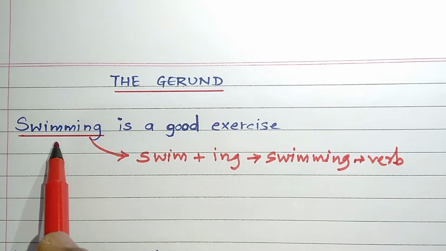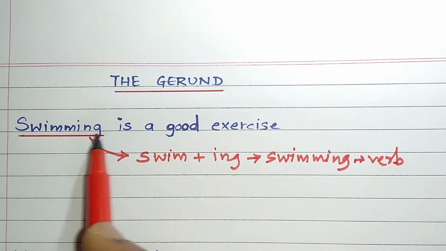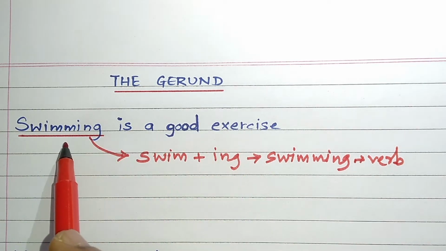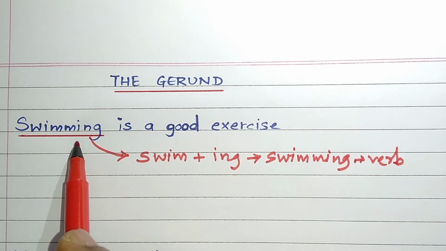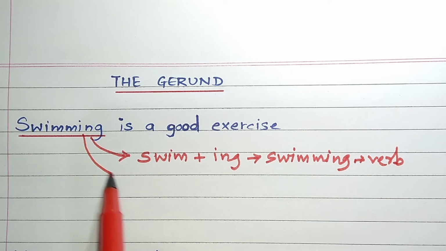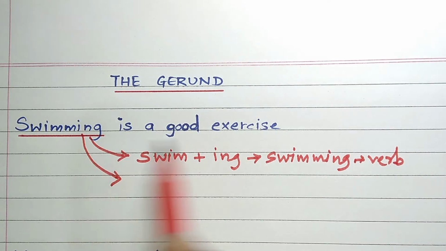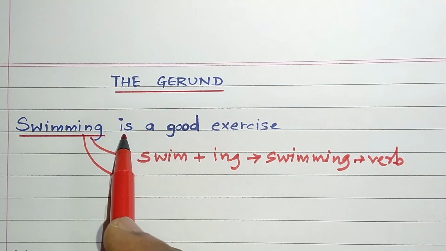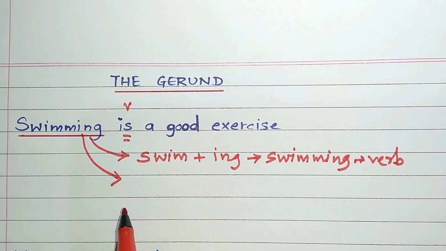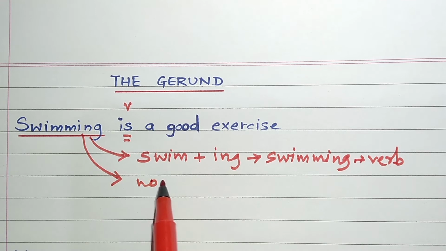Now this word swimming in this sentence is the name of an action, and therefore it is also the subject of this sentence. It is the subject of the verb is, and therefore it is also doing the work of a noun.